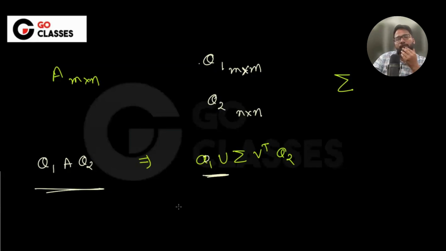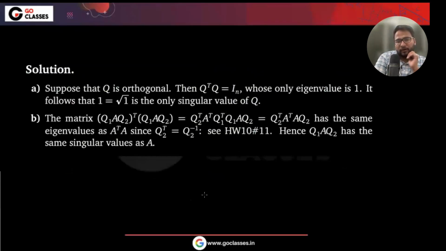What do you think? So I need to find the singular values of Q1 A Q2. There are geometric ways also, but I think they are doing it in this way.